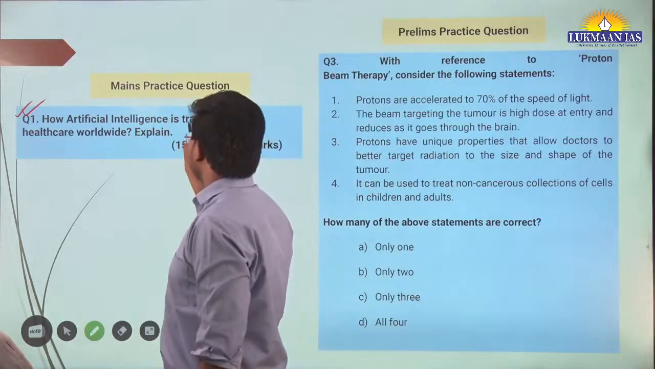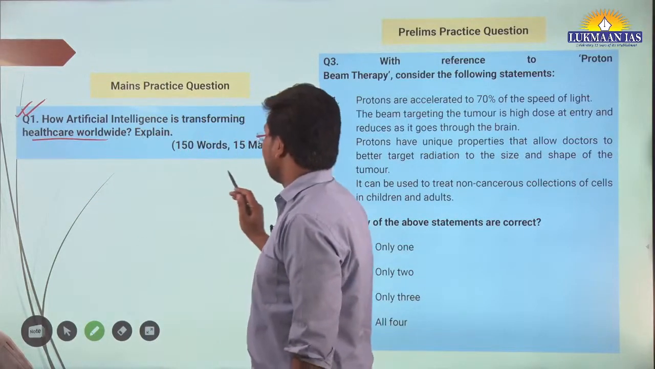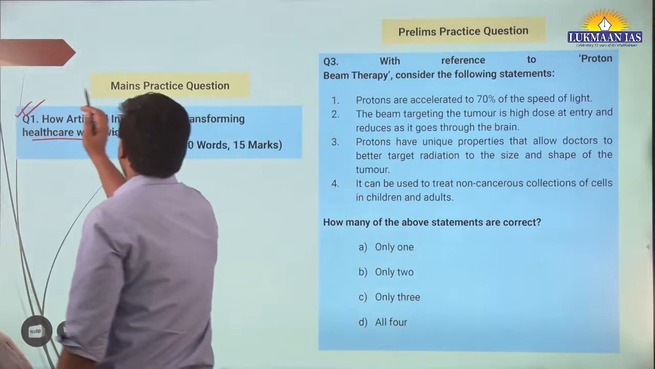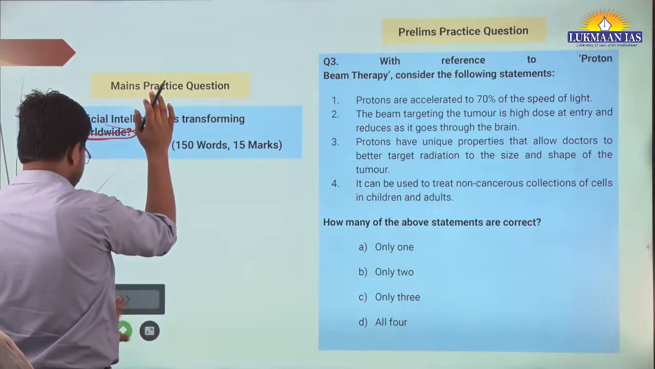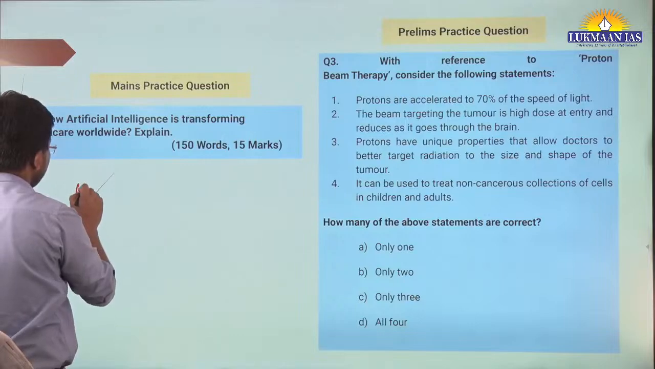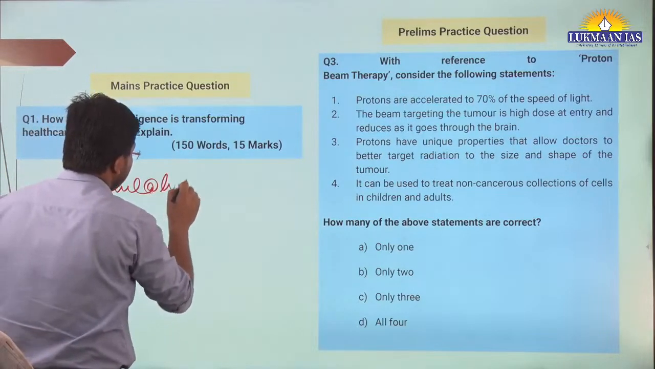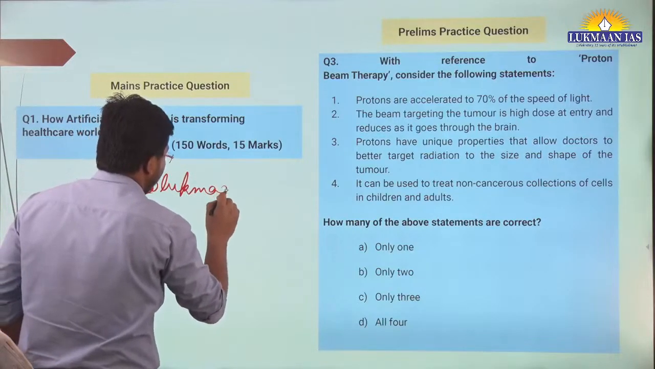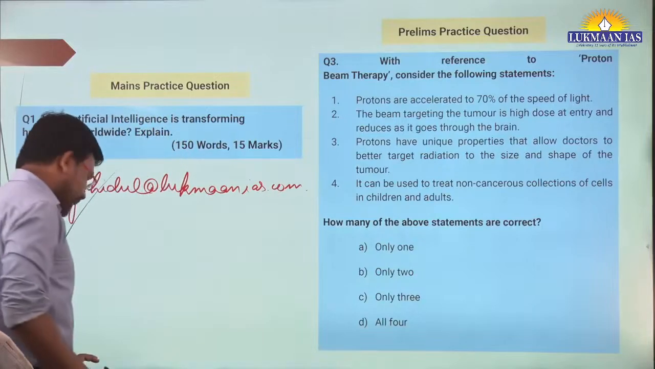It says: how is artificial intelligence transforming healthcare worldwide? Explain. It needs to be answered in 150 words. After writing an answer to this question, you can share your answer with us at Jahidul at lukmaanias.com. This is my email address.